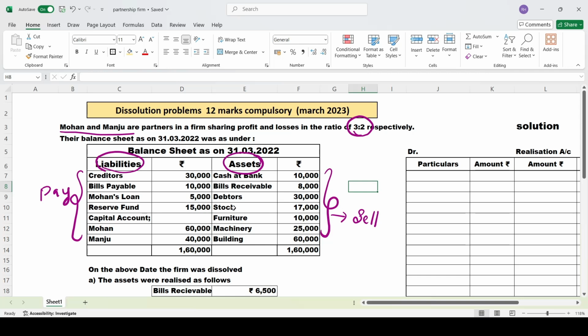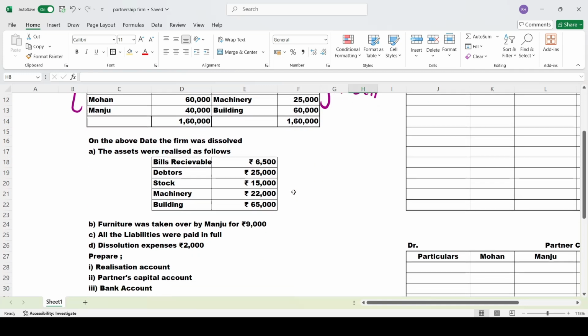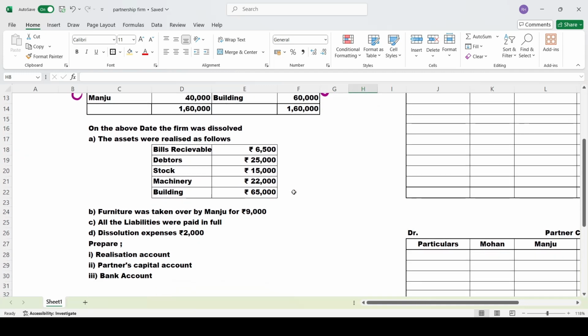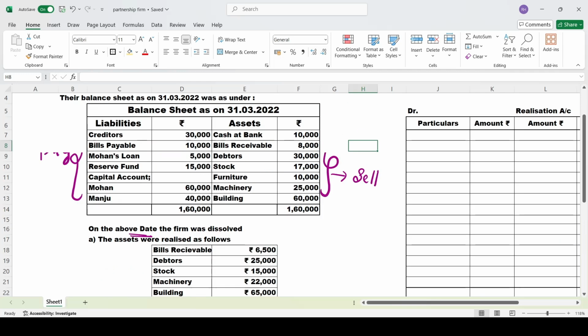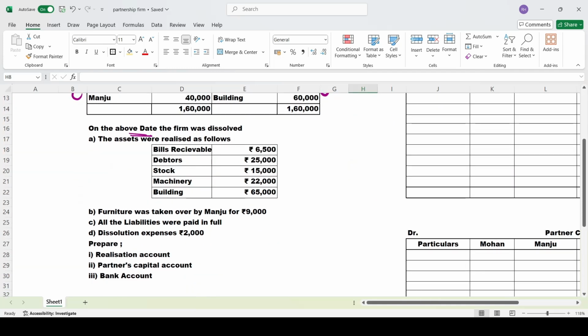Now you can ask me a question: ma'am, selling in the sense, how do I come to know for what price I can sell, and how much money I have to pay? No need to worry, they will give that information in your adjustments. See, below they have given: on the above date, that is on the balance sheet date, 31st March 2022, the firm was dissolved.